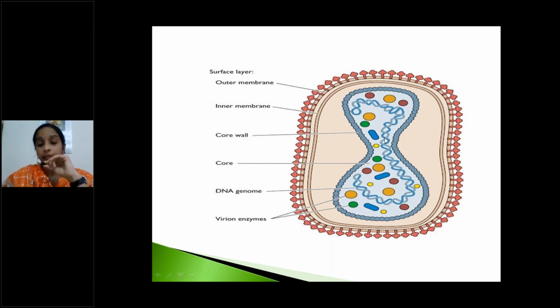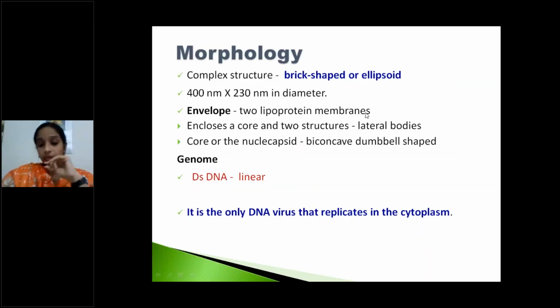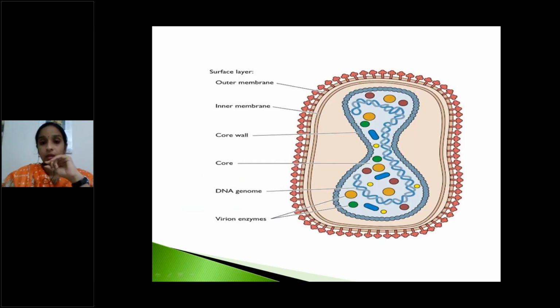Inside this, it contains a double stranded genome, double stranded linear DNA. It is not coiled, it is a linear DNA genome in pox viruses, arranged in a linear pattern.